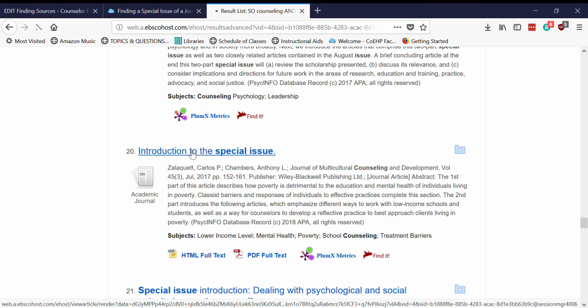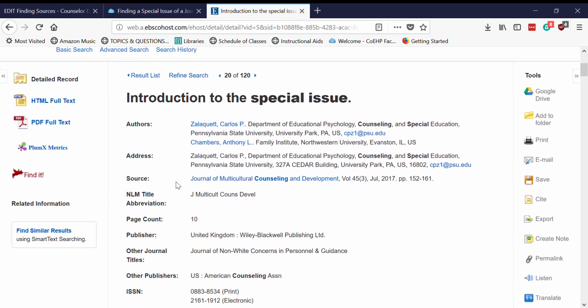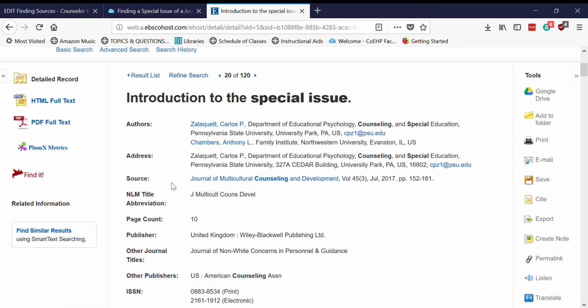So I'm going to open up this article by clicking on the title. And then what I'm going to do from here is ignore whether or not it has full text, and I'm just going to focus on where this article came from. So this came from the Journal of Multicultural Counseling and Development. It was published in volume 45, issue 3, which came out in the year 2017.